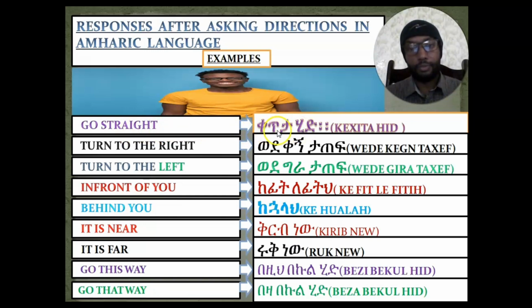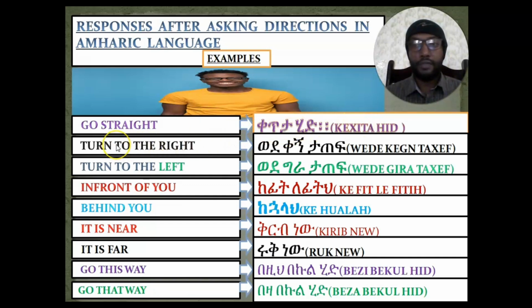In order to say go straight in Amharic, we'll say ቀጥታ ሂድ. ቀጥታ means straight. ሂድ means go. So, go straight means ቀጥታ ሂድ in Amharic language, for a male person. When you say go straight, it depends on the person. It differs for a male person, for a female person, and for two or more persons. So, if we want to say go straight to a male person, we'll say ቀጥታ ሂድ.